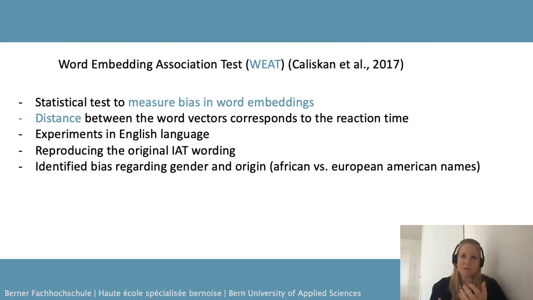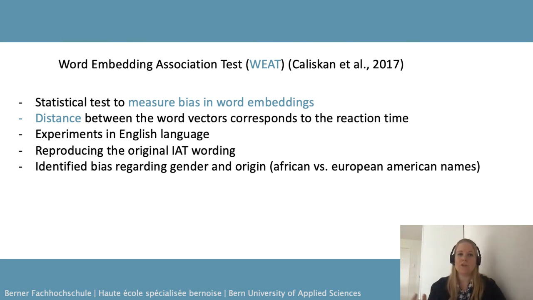The experiments in the original WEAT paper were done in the English language, and they were reproducing the original wording from implicit association tests. So they are taking the same experiments that have been shown in humans, that there are implicit stereotypes.